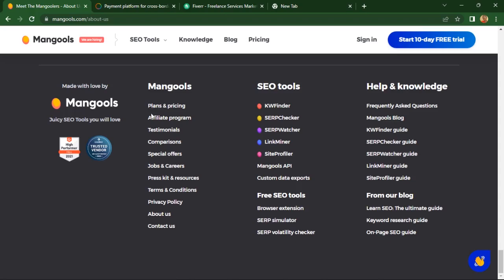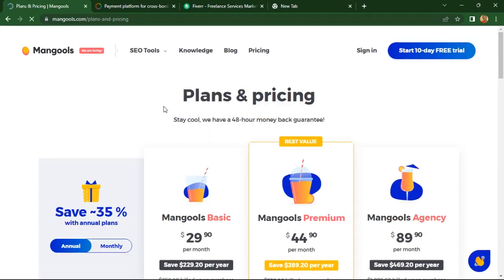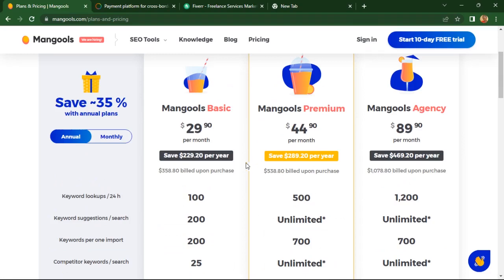If I quickly open up the pricing plans, you can see they have the affiliate program, and the pricing plan is there as well. Let me quickly hit plans and pricing to see what it will cost any of your referrals to take advantage of the Mangoose digital marketing tool. As you can see, they have Mangoose basic for just $29, Mangoose premium $44, then Mangoose agency $89, and they all go for monthly subscription. Although you can equally go for annually if you wish, this one is on the monthly subscription. If you go for annually, maybe you get some discount.